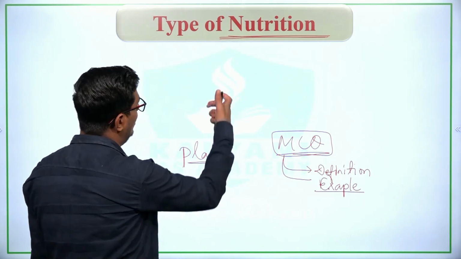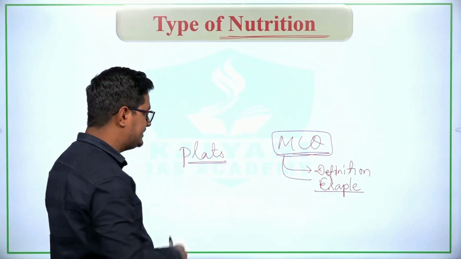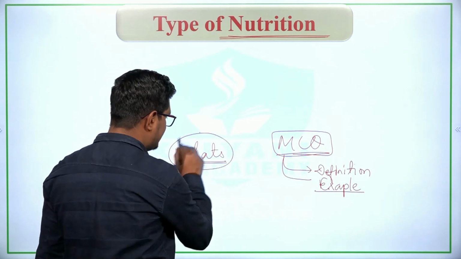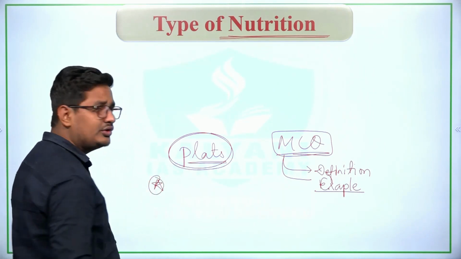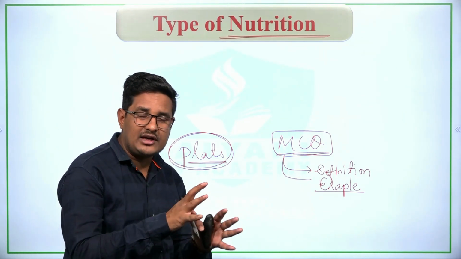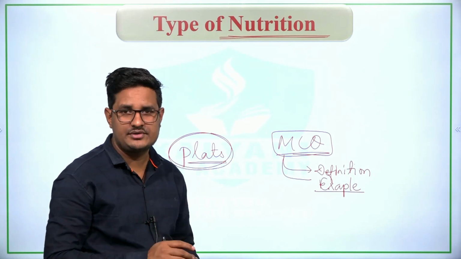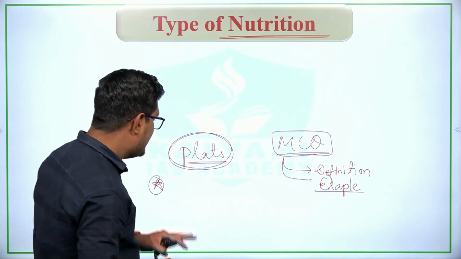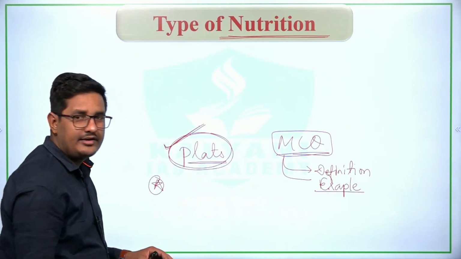Option A, autotrophic nutrition, option B, heterotrophic nutrition, option C, saprophytic nutrition. Or the question asked may be: those organisms which feed on dead bodies or decomposed material are known as autotrophic organisms, heterotrophic organisms, or saprophytic organisms? So you must know the definition of a particular terminology.